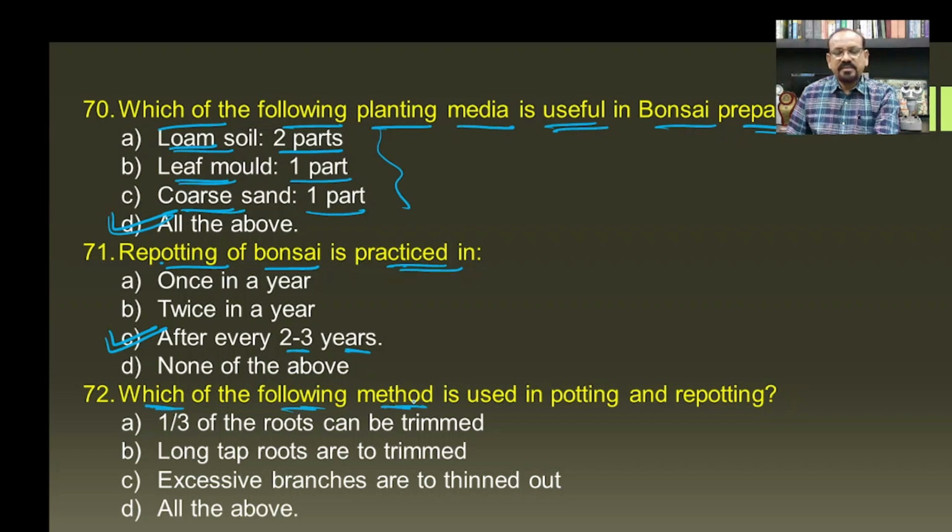Then which of the following methods is used in potting and repotting? When we have to cultivate the bonsai plant, and if we repot or transfer it to another pot, then what are the different practices that are to be carried out? So 1/3 of the roots can be trimmed, and this is correct, so that the plant remains as it is forever, and may not grow further. Then long tap roots are to be trimmed, this is important. Then excessive branches are to be thinned out, and this is also an important practice, and hence all the above become the answer for this question.